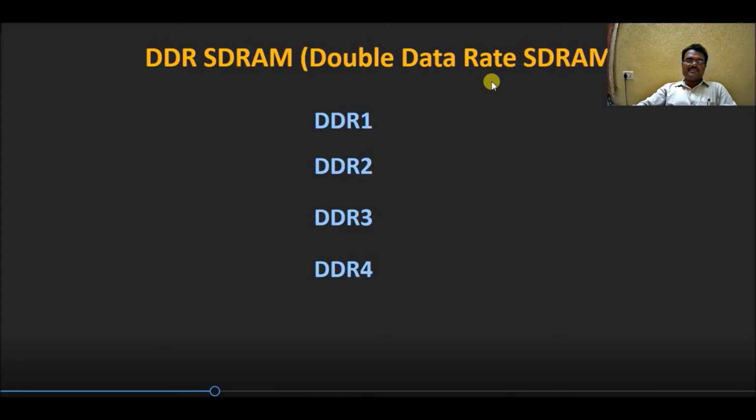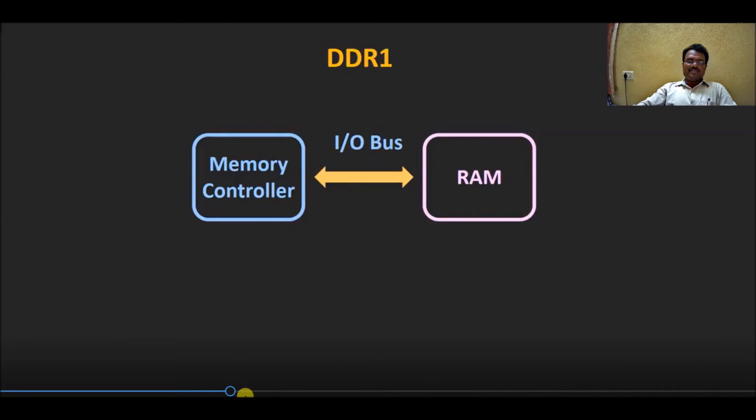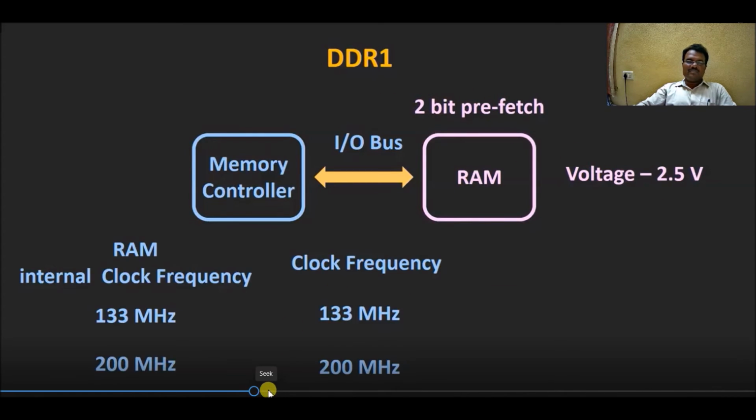So double data rate RAMs are of different types: DDR1, DDR2, DDR3, and DDR4. So DDR1 has a 2-bit prefetch. It consumes 2.5 volts. In DDR SDRAM, it requires 2.5 volts. The RAM internal clock frequency is 133 MHz and also 200 MHz.